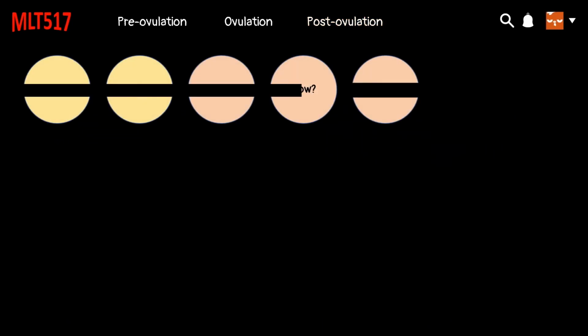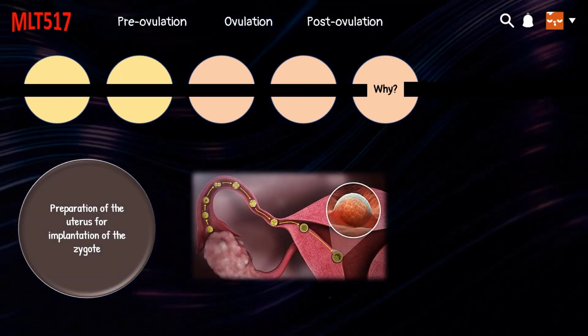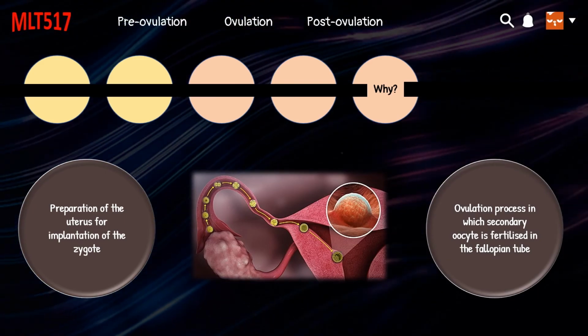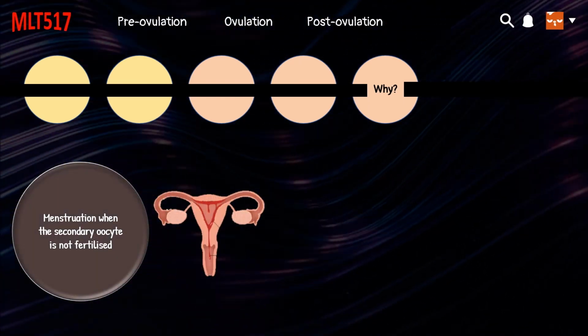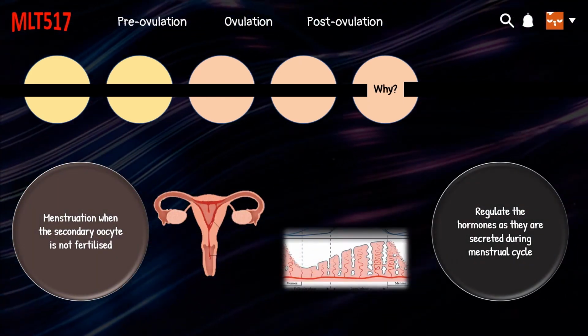In conclusion, menstrual cycle is important as it helps for the preparation of uterus for the implantation of zygote. Second, for the ovulation process to occur when the secondary oocyte is fertilized. Third, for the menstruation to occur if the secondary oocyte is not fertilized. And lastly, for the regulation of hormones.